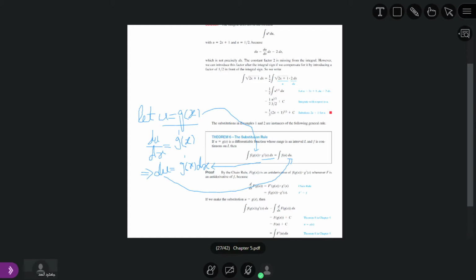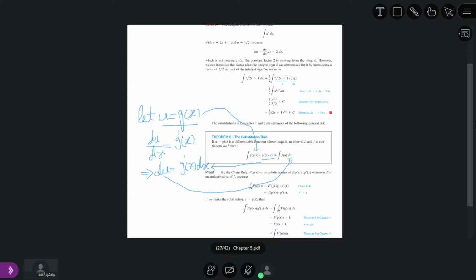First, we have to convert g of x into u, and convert dx into du. I again repeat, g of x into u, and dx into du form. By this formula, g dash of x dx is equal to du.